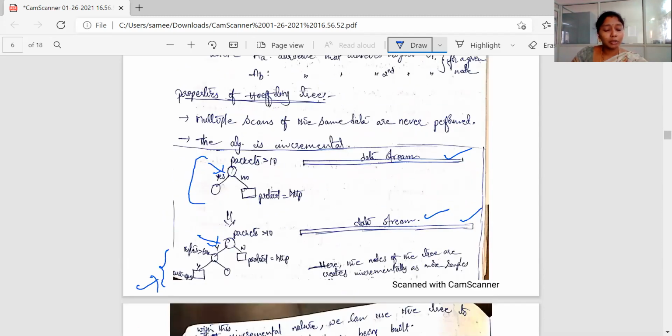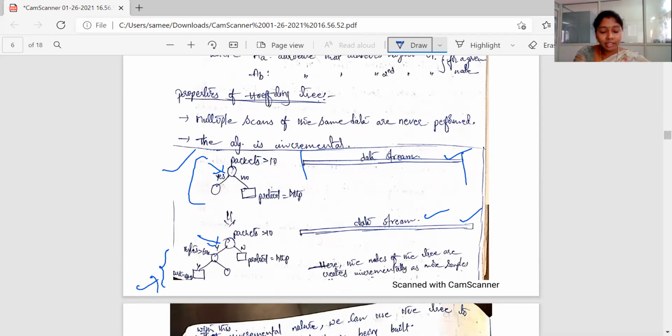By going through this kind of Hoeffding tree, we can construct the dynamic tree. Whereas in the case of a traditional decision tree, we need to construct the whole tree first, and only after construction can we classify the data. Here, based on the current data stream present at a particular time, we can construct the decision tree.